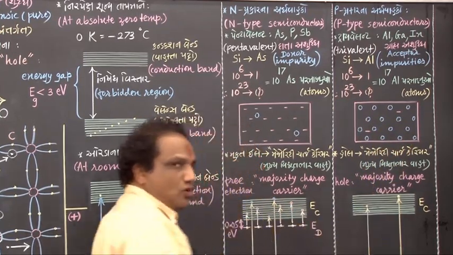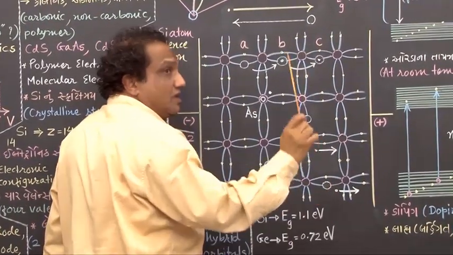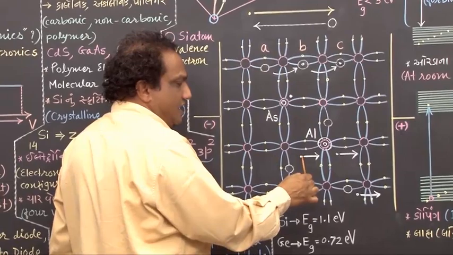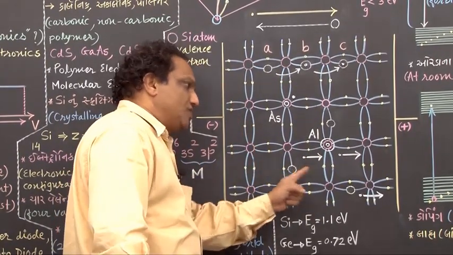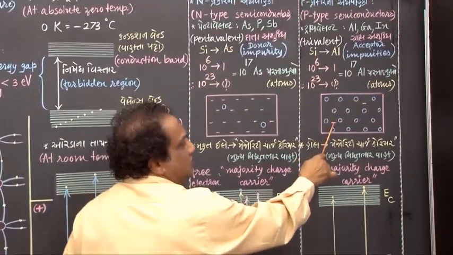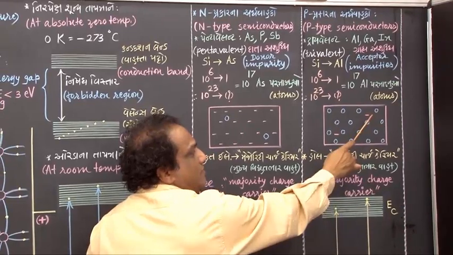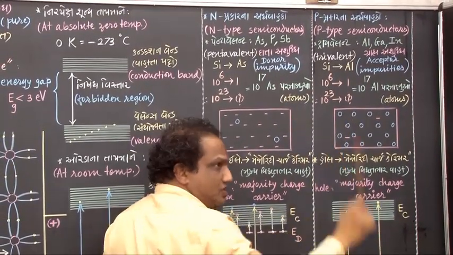Fine. But don't forget, at room temperature, some of the covalent bonds are getting broken, releasing a pair of free electron and hole. But because at room temperature very few such covalent bonds are getting broken, we will have very few electrons liberated this way. So number of electrons is very small, number of holes is very large.